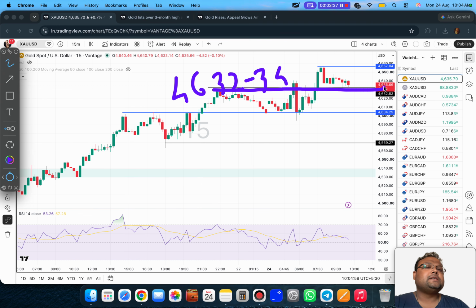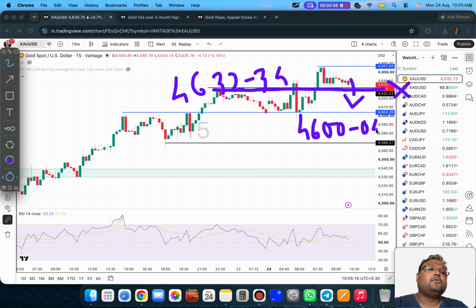To be honest, I don't have any buy right now, because I would like to observe the market a little. If you have any buy, you can hold your buy position. But during the day, if the market drops, we can look for support around 4600 to 4604. The blue line that you see here is the support, where as a day trader, we can look for a buy position. Why? The same logic.